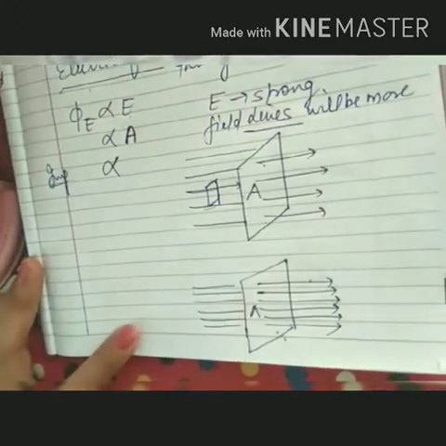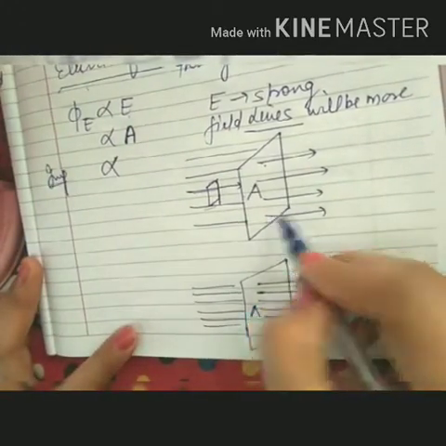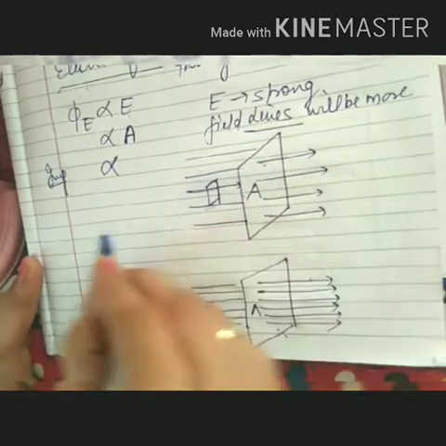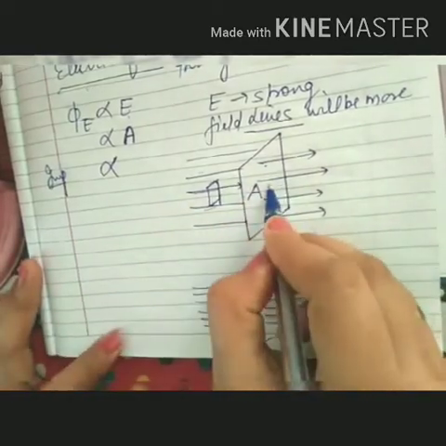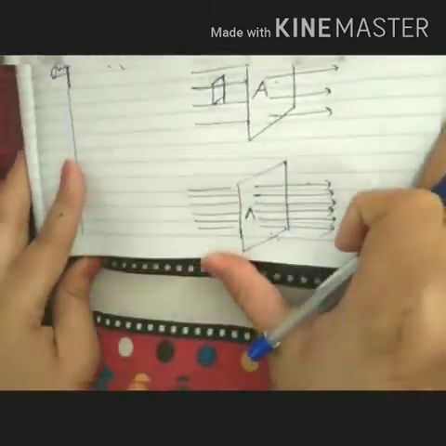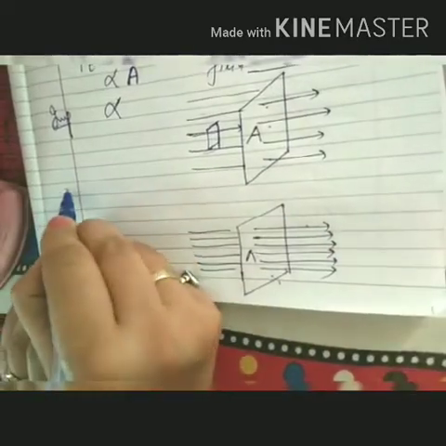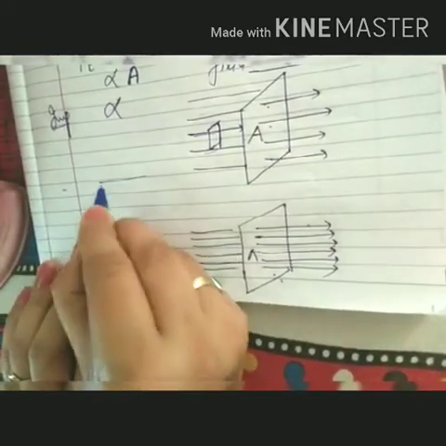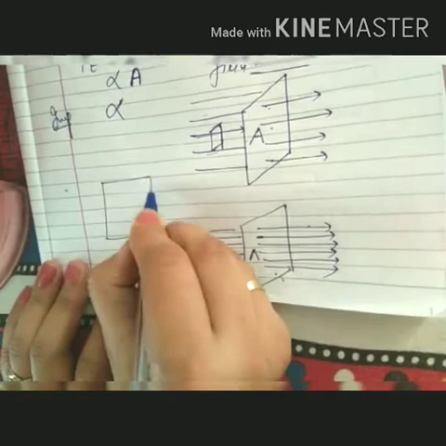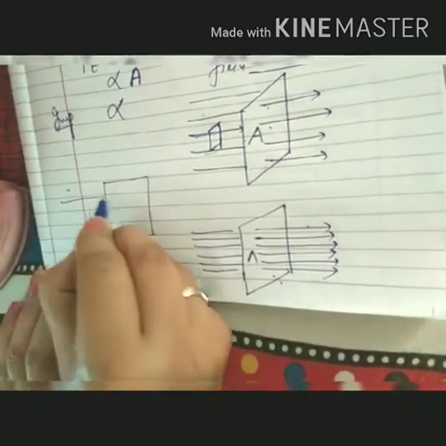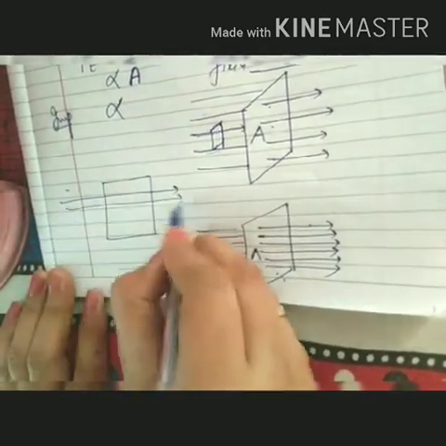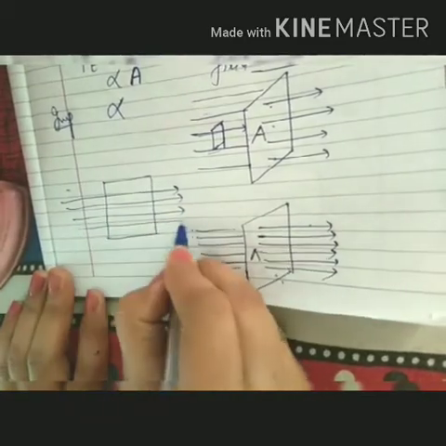Third case, important to be clear. If for this case I am keeping the area not in a normal direction but in a horizontal direction, it means I am keeping my area or surface like this. What will happen, students?